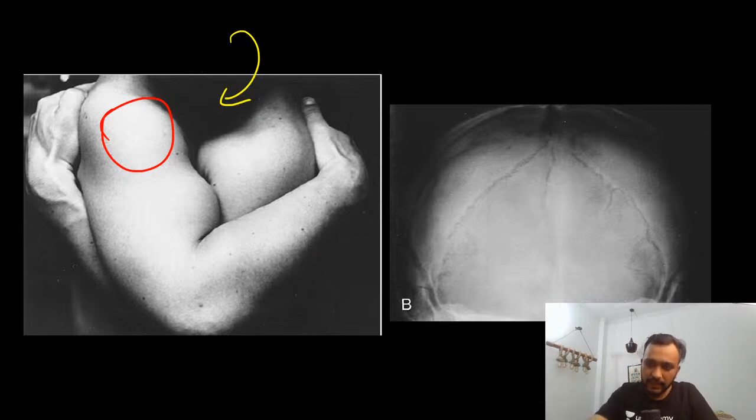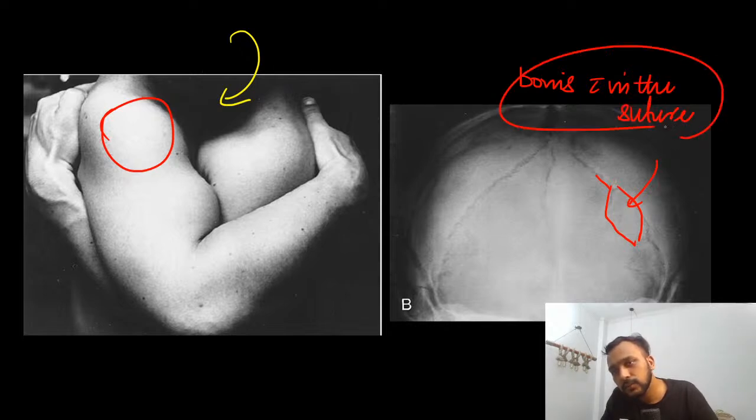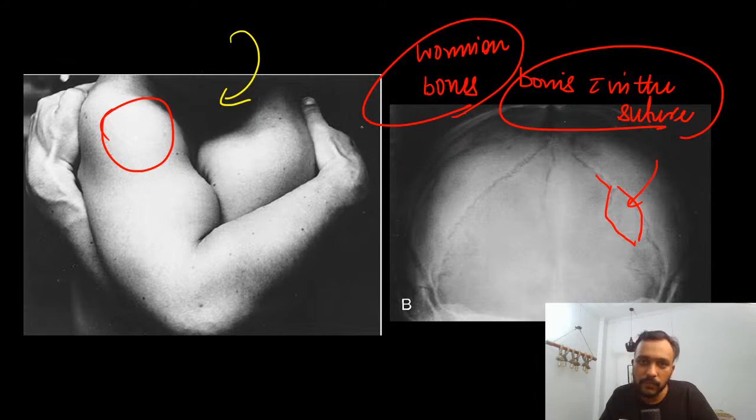And if we have a look at the sutures, we will see that the patient also has bones within the sutures. So guys, these bones within the sutures are again seen in these patients, and this is known as Wormian bones. So Wormian bones are bones within the sutures of the skull.